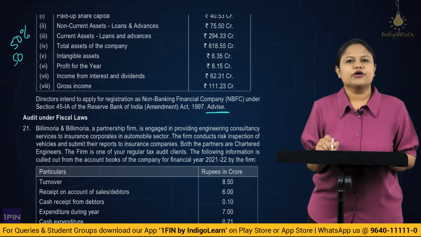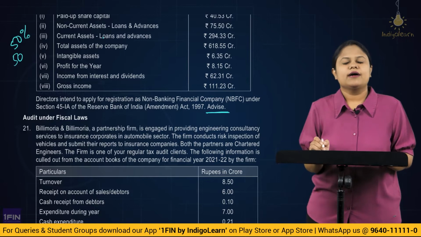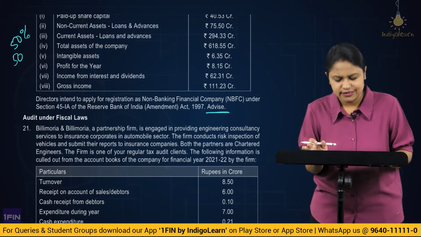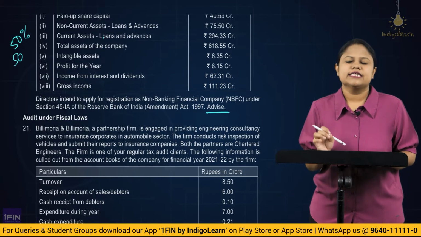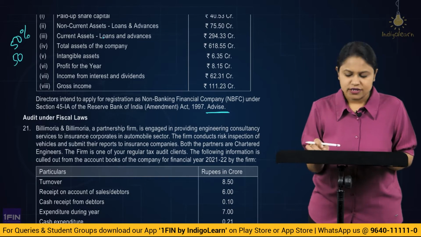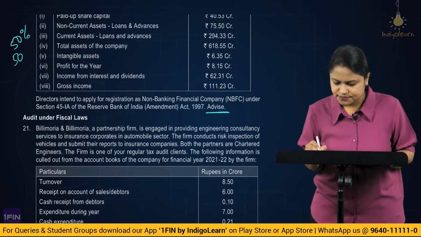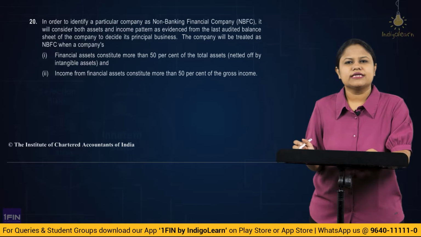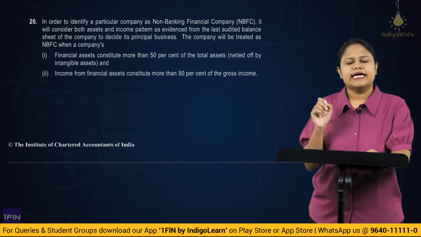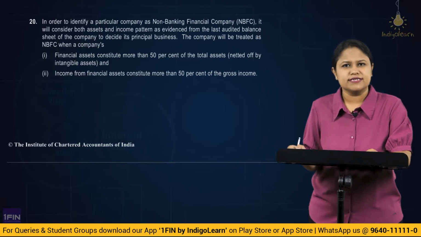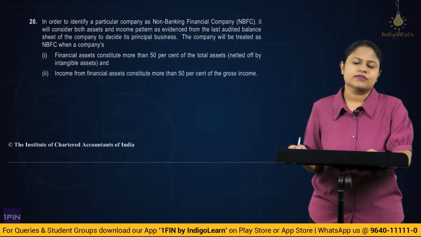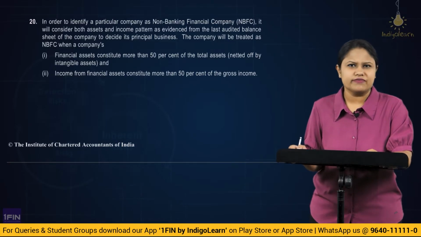Alright. And we are going to apply the formula and then check about the financial and the non-financial asset discussion. And if it is fulfilling the criteria, then you have to get it registered, otherwise not. So let us look at the calculation. By the understanding, we know that by the RBI rules, any company will be considered to be an NBFC if two conditions are satisfied. So basically we call it the 50-50 rule.